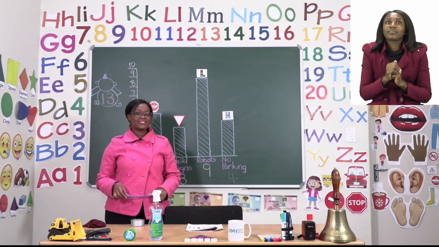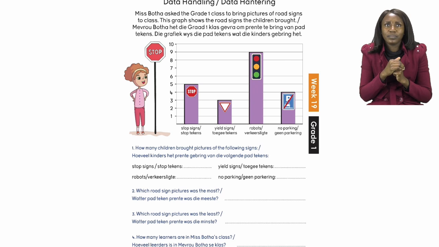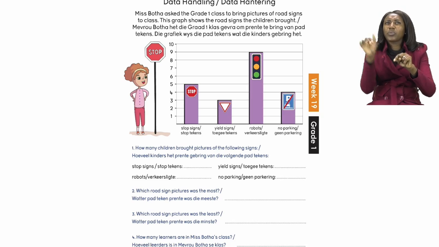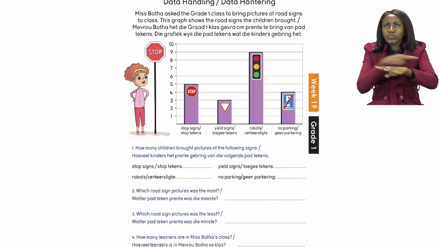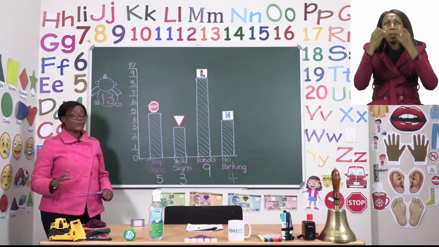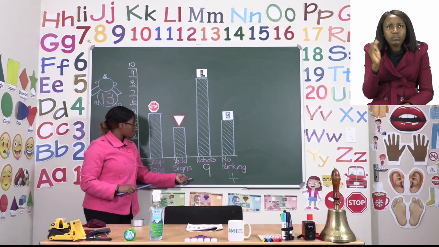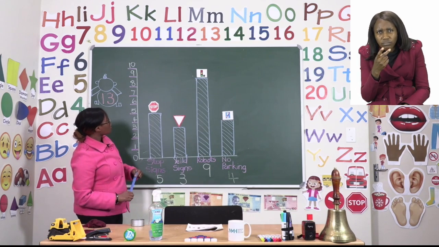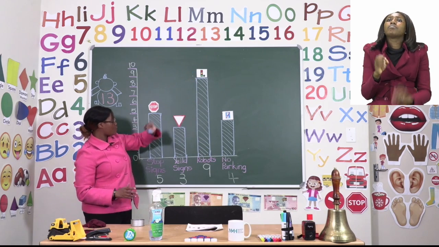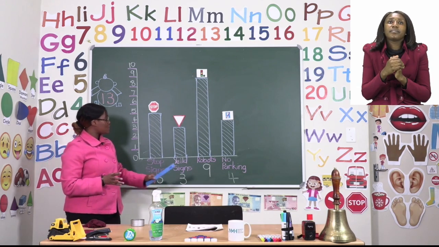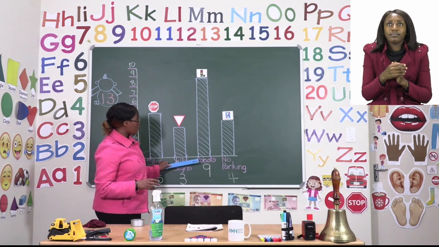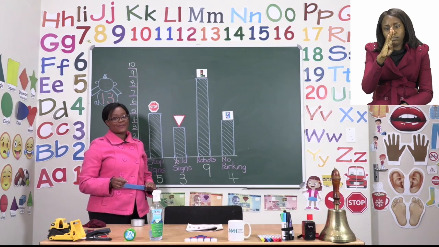Now let's go back into our exercise and try and answer number 2. Number 2 is asking, which road sign pictures were the most? Which ones were the most? So, according to what we already know, we have written the numbers down of how many children. So, if we also look at our graph, the longest bar is this one for the robots. And we said that it was 9 children. So, go ahead and write robots as your answer.